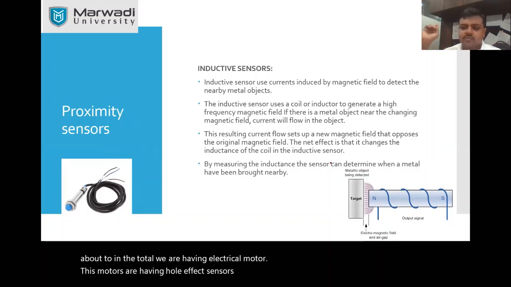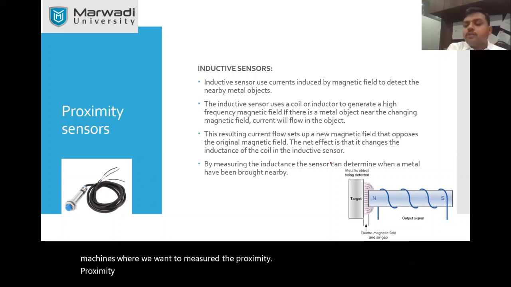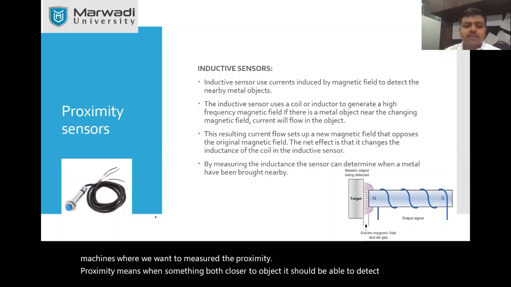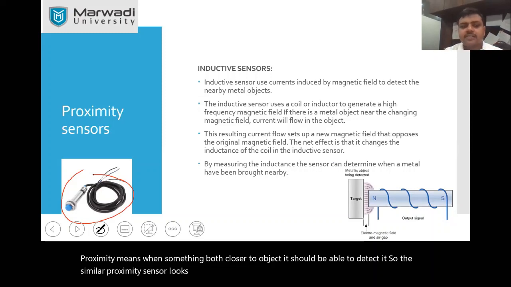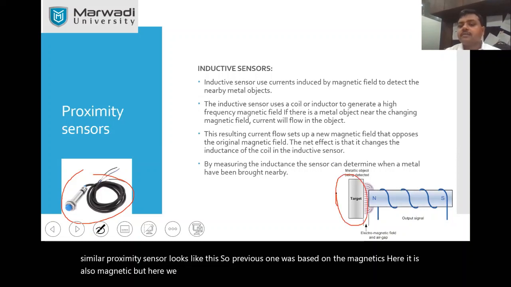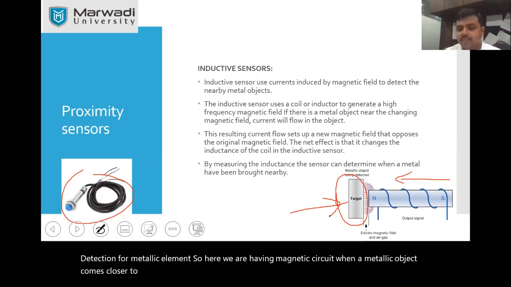Similar Hall effect sensors you may find in many machines where we want to measure the proximity. Proximity means when something goes closer to an object, it should be able to detect it. So the similar proximity sensor looks like this. The previous one was based on magnetics. Here it is also magnetic, but here we have a detection for metallic elements. So here we have a magnetic circuit. When a metallic object comes closer to it, it automatically turns on or turns off the signal.